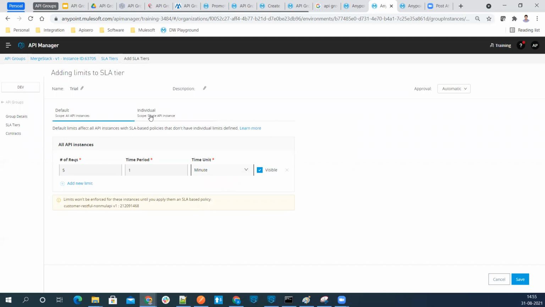Then there is an individual SLA. I'll add one more SLA and then I'll show you how. Individual SLAs will be applied to a specific instance, and the global default SLA will be overridden by this individual SLA. I'll try to show you that. So in the trial, we'll apply the 5 requests per minute SLA on top of all the API instances. Okay, so let me save this.